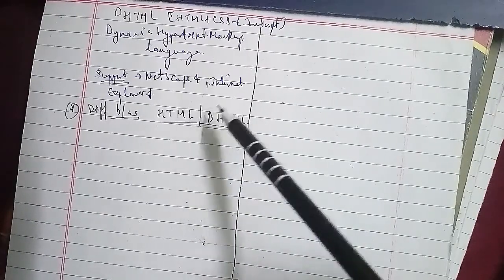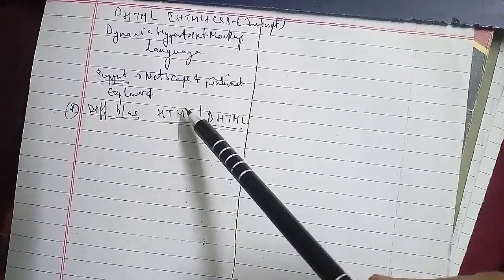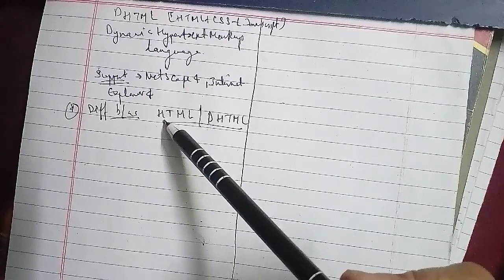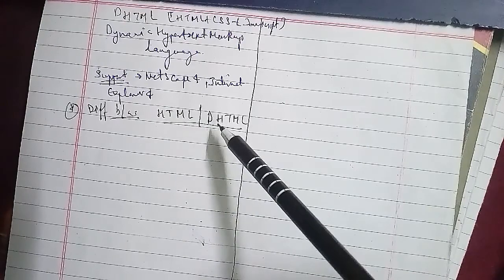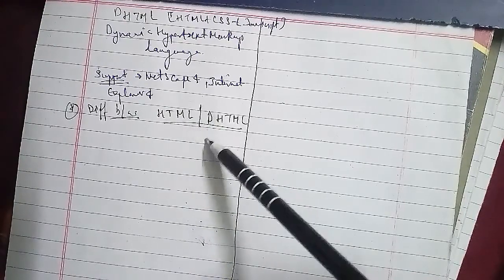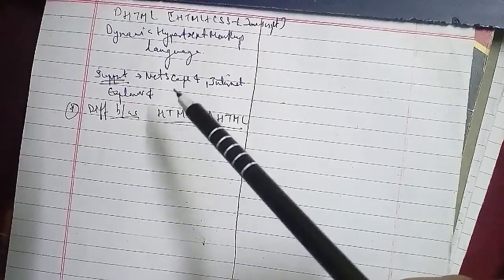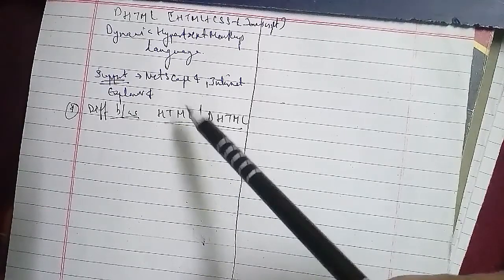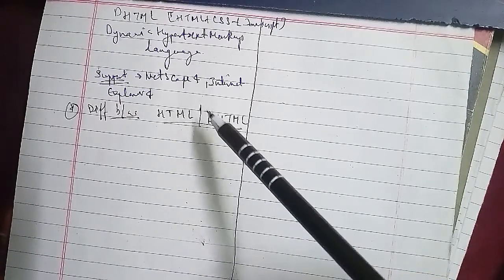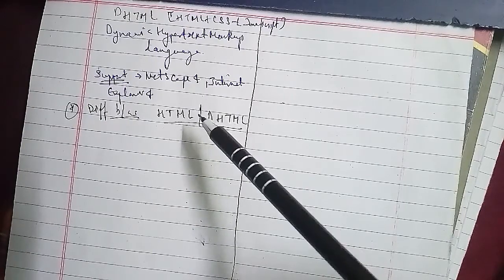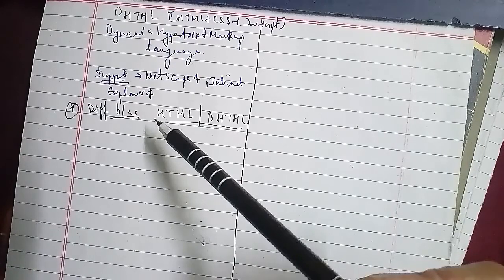For example, we will write a program related to Ajax here. HTML, head, then a script type equals text slash JavaScript, then function myFun, then the opening curly bracket.